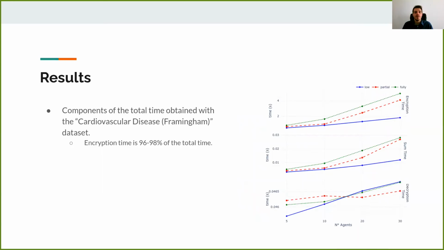In this chart, we show the 3 components of the total time. We can notice that a node uses more than 96% of the total time only for encryption.